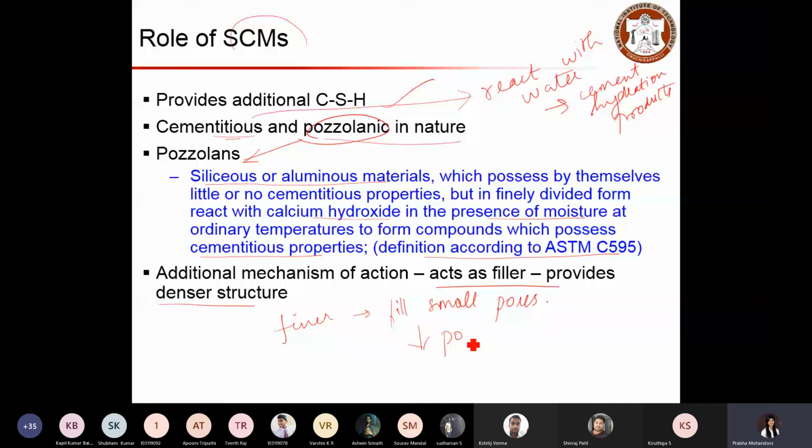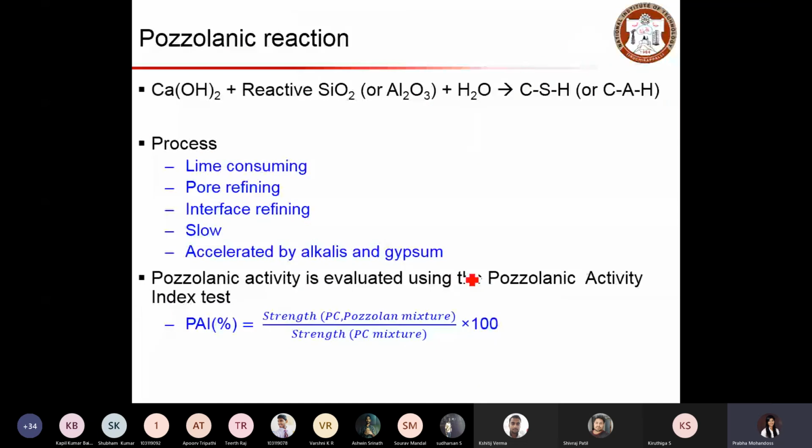So that gives us additional cementitious properties like CSH gel or CAH gel, depending on the reactive material that we use. If we use silica based material, that gives CSH gel, that is calcium silicate hydrate. If we use the aluminum based material, that gives us calcium aluminate hydrate. So one is that it gives cementitious properties, another is that it acts as a filler so that the structure becomes denser. From this we will continue in the next class.